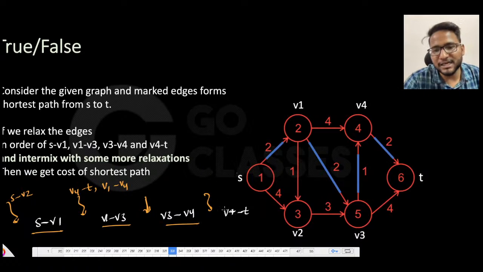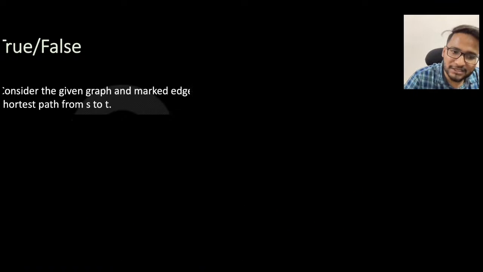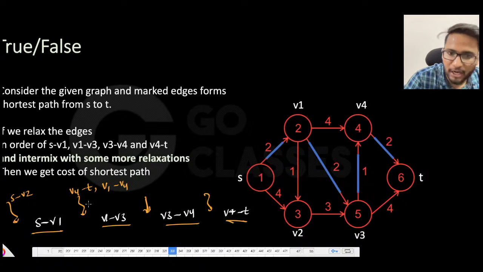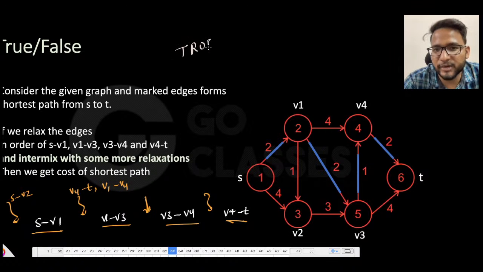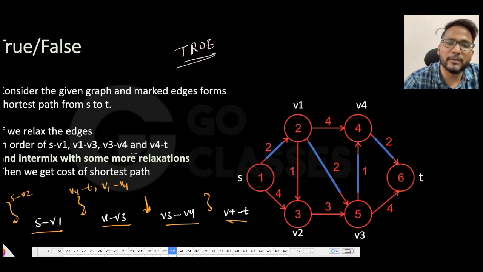Earlier they said that if you follow this order, then you will get the shortest path cost. Now they are saying, can you intermix this with some other order and still get the shortest path cost? What do you think? Even if you intermix with some other order, will you get the shortest path again? The answer is yes. Very interesting. This is true, and that's the intuition behind Bellman-Ford. This is how Bellman-Ford is derived, basically.